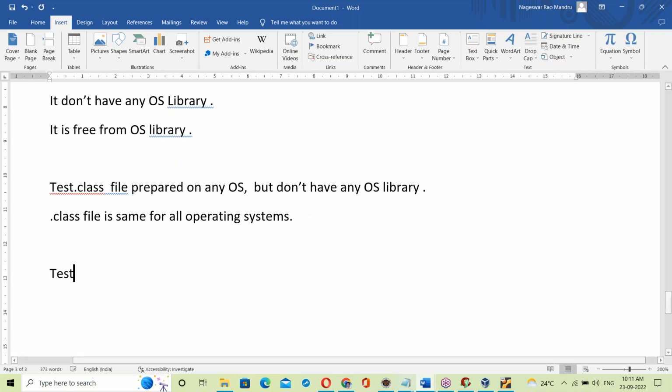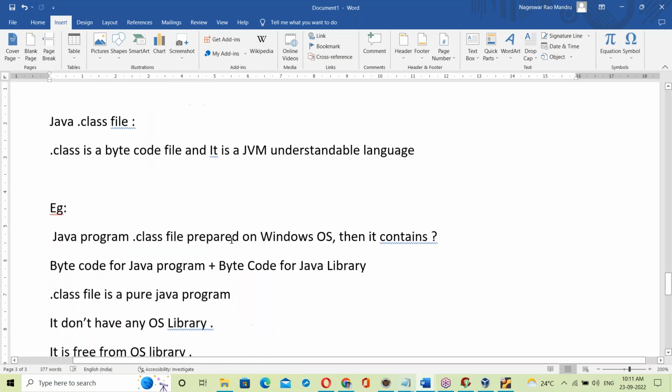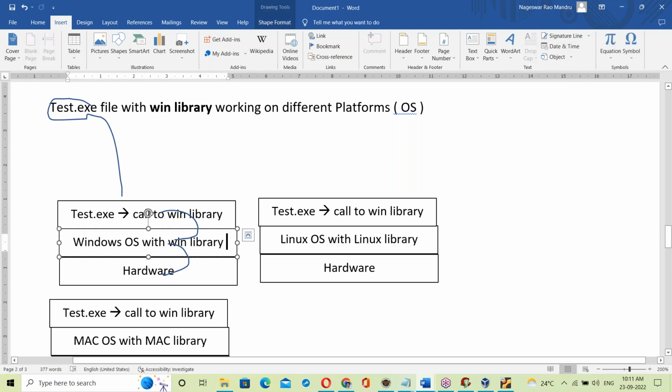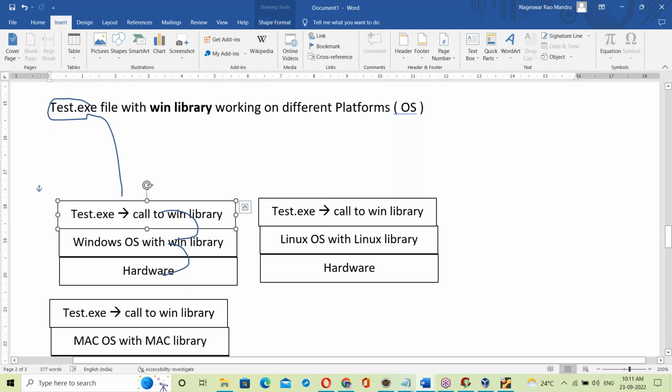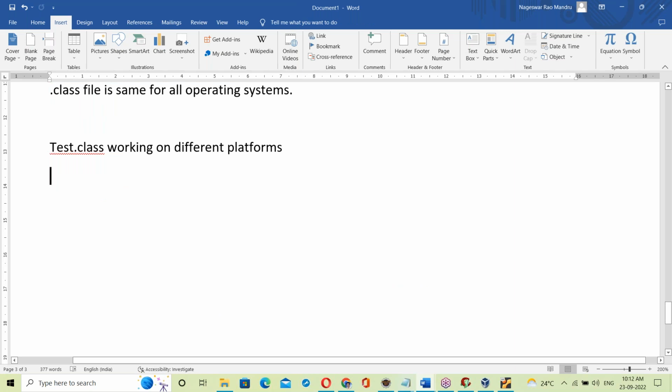For example, let us see how the Test dot class file works on different platforms. Like the exe file, about which we discussed on different platforms, right? Like an exe file, how does the dot class file work on different platforms? Let us take the dot class file.